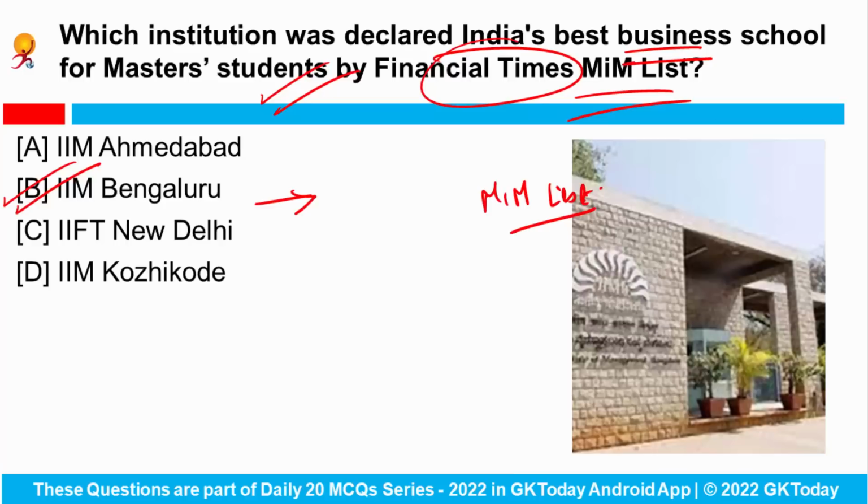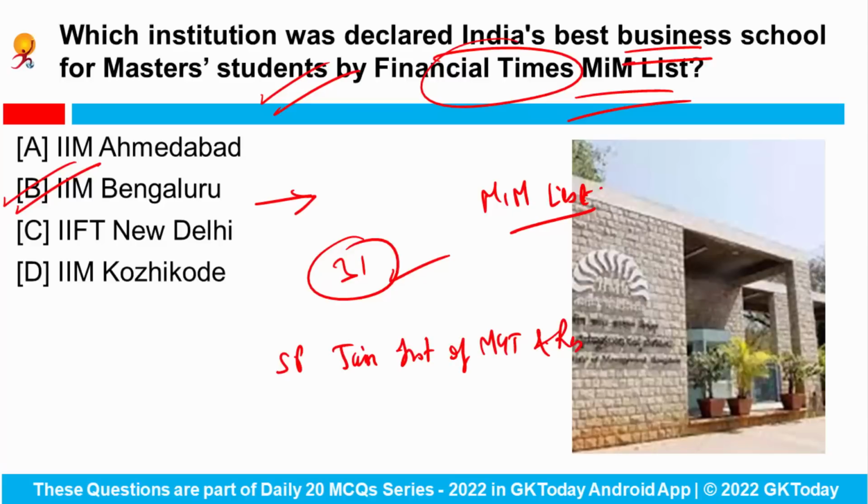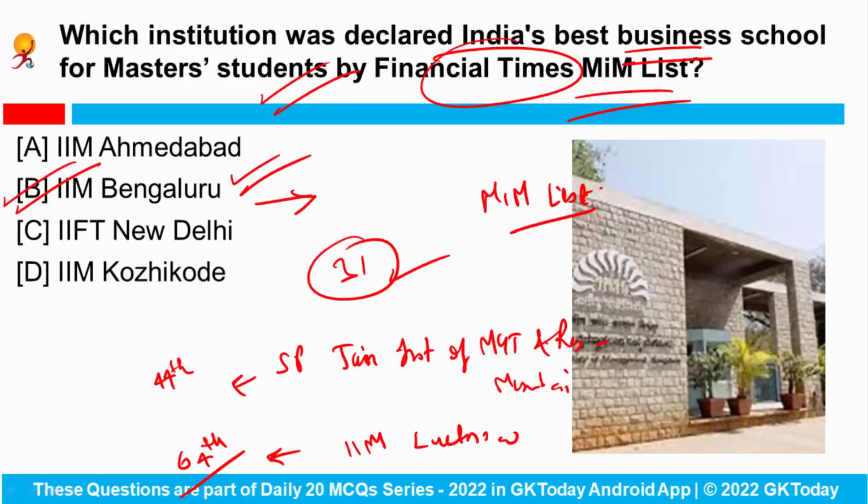And it has been ranked at 31st position in the global list, which also included SP Jain Institute of Management and Research in Mumbai and IIM Lucknow as well. Okay, the rank of SP Jain was 44th and the rank of IIM Lucknow was 64th. Okay, so India's best business school for master's students is IIM Bangalore.